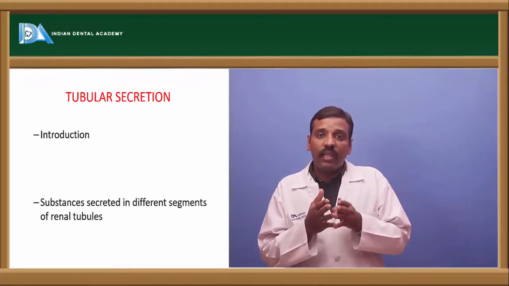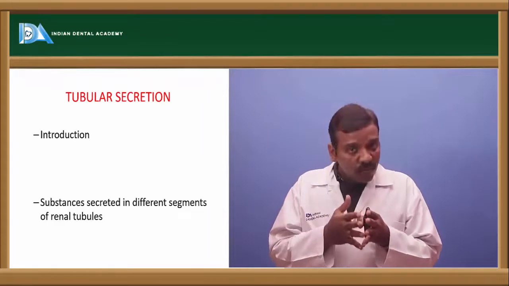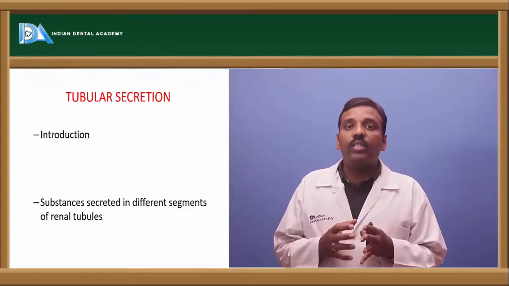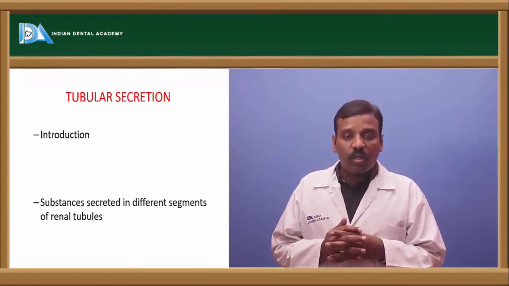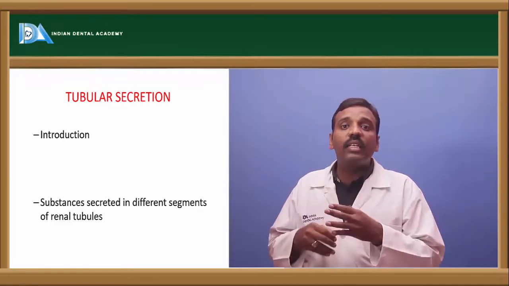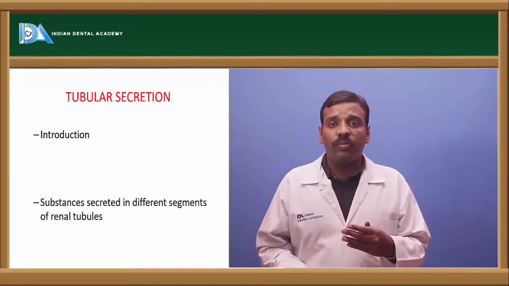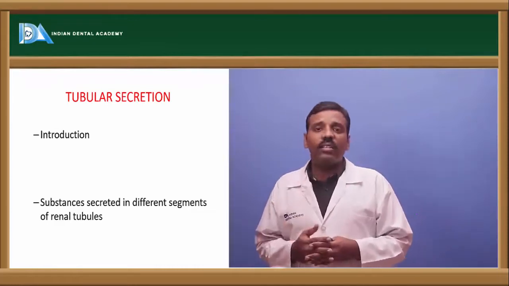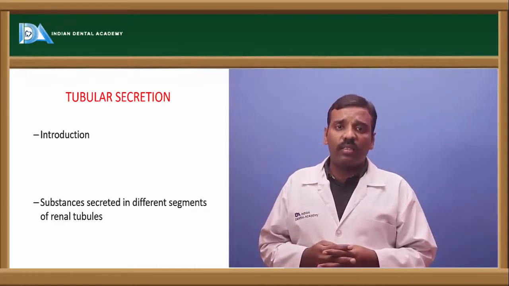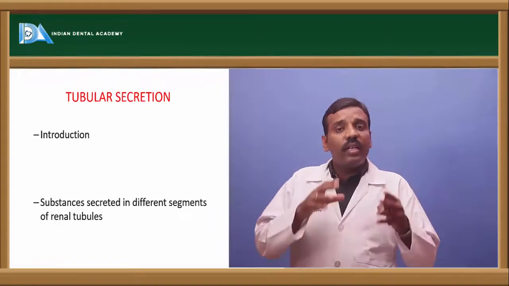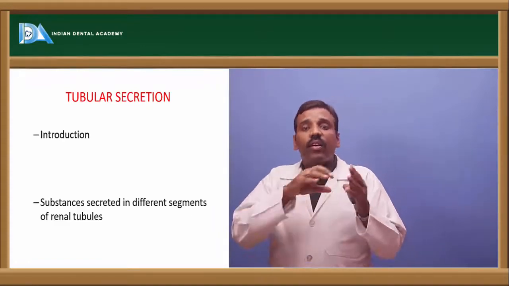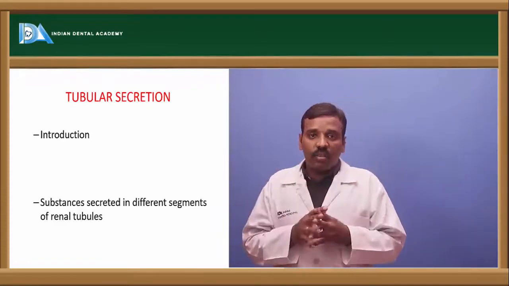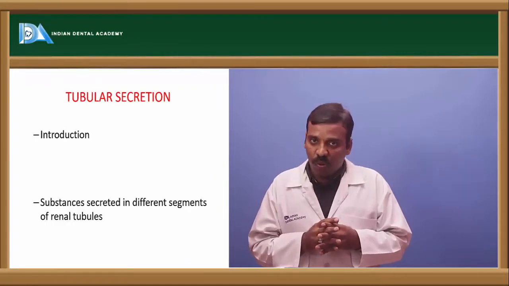Okay, so the substances which are taken from the tubular portion is called tubular reabsorption, and tubular secretion in the sense is secreted into the tubule. Okay, right. So the substances secreted in the sense, the excessive substances present in the blood after the efferent arteriole process, that is, the glomerular filtration process.